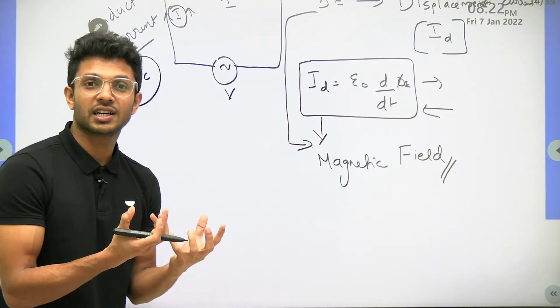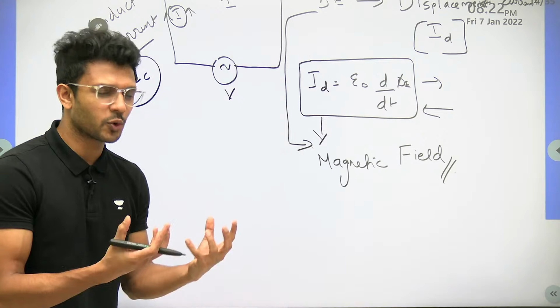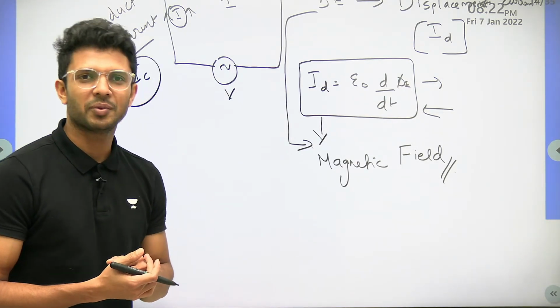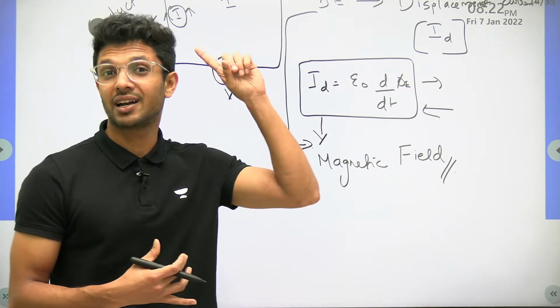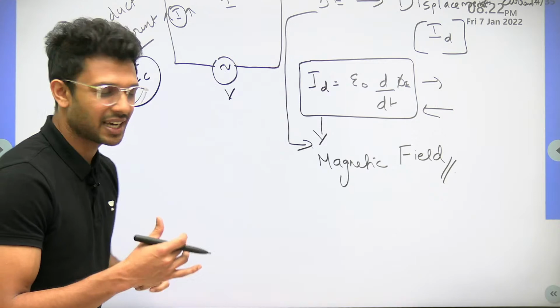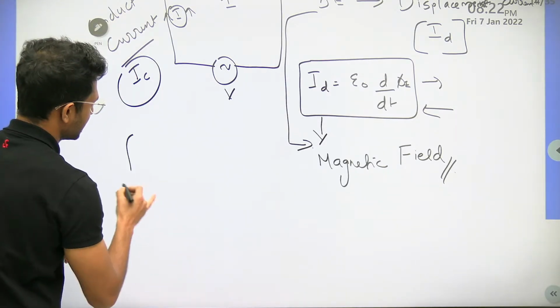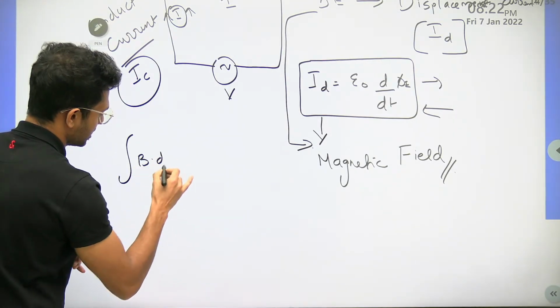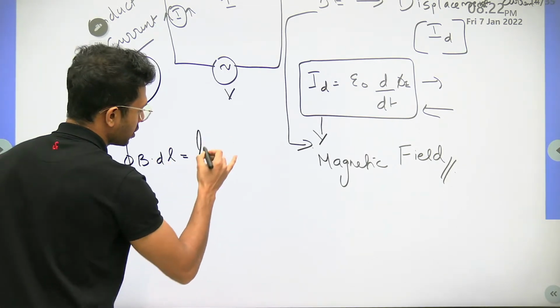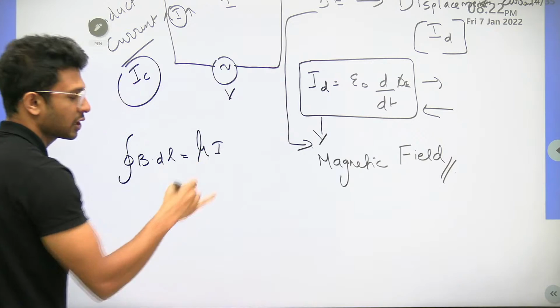Because of this discovery of a new current, we were forced to make some changes in our Ampere circuital law. Do you remember our old Ampere circuital law from the chapter of magnetism? What was it? Integral B dot dl over a closed loop is equal to mu naught times the current it encloses.